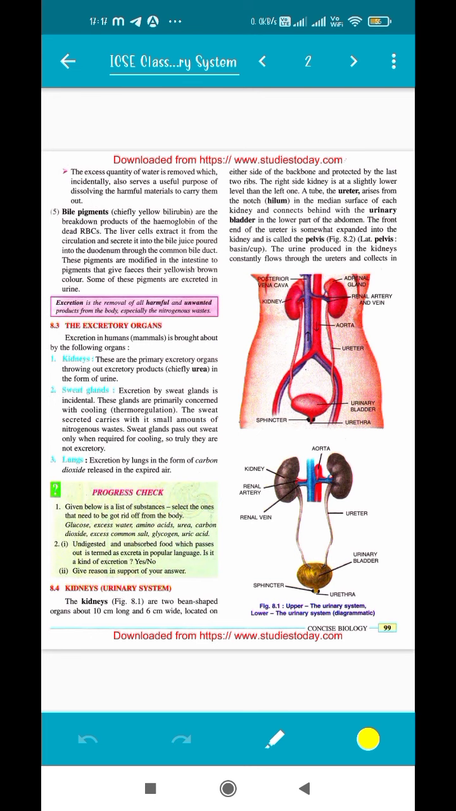So what are the excretory organs? The major one is the kidney, obviously. The second one is the sweat glands, which remove sweat and salts. And also we have the lungs for the removal of carbon dioxide. But this chapter mainly deals with the urinary system, the kidneys.